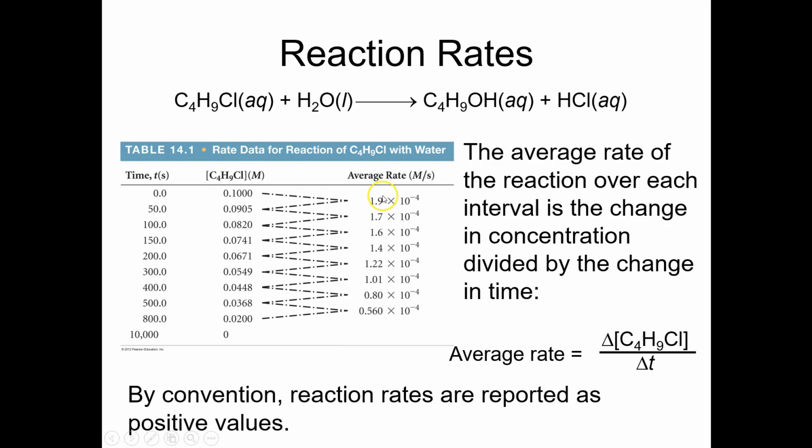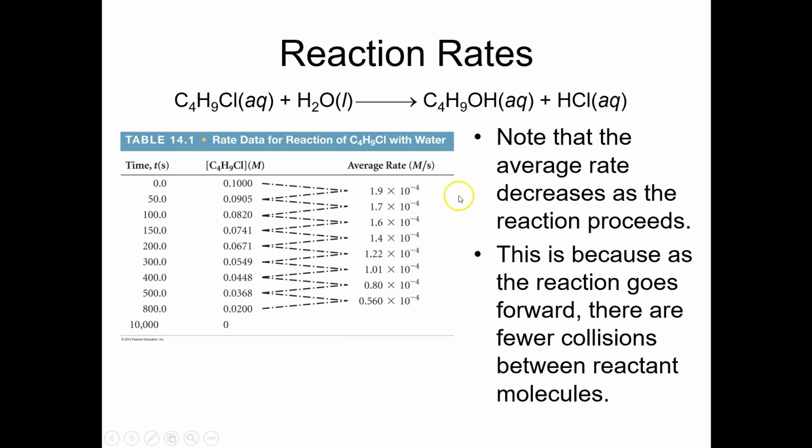Again, we're seeing that the rate of the reaction is decreasing as we go along. The average rate of reaction over the first 50 seconds is greater than the average rate of reaction over the second 50 seconds, et cetera. We notice that the average reaction rate decreases, and that's because, as the reaction proceeds, the concentration of both butyl chloride and water decreases. Since reaction rate is, in general, dependent on reactant concentrations, as their concentrations go down, we would expect the rate of the reaction to decrease.